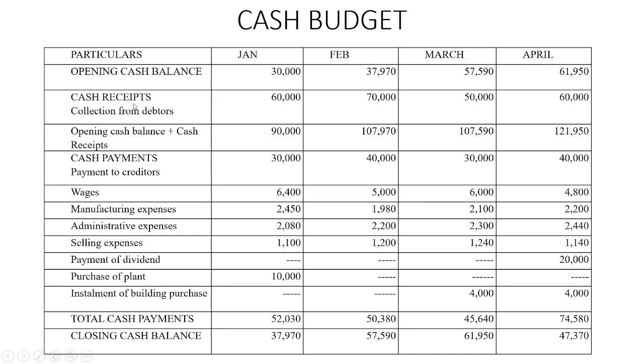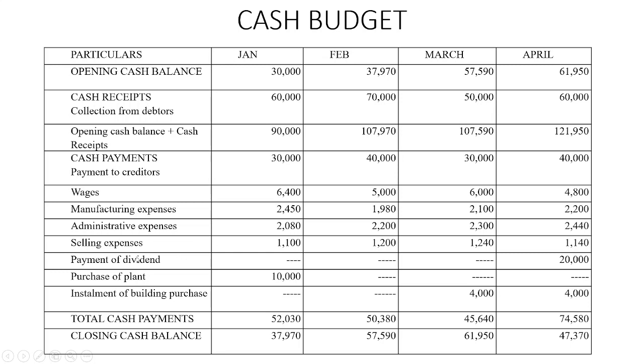This is the only receipt available. We'll have to search whether any other receipts are also there. Then we have to find the total, opening cash balance plus cash receipts, that is 60,000 plus 30,000, which is equal to 90,000. Then the different cash payments have to be considered. So first one is the payment to creditors. Again 2 months credit is there, 30,000. Wages, that is previous month, 6,400. Manufacturing expenses, administrative expenses and selling expenses, again previous month's will be paid this month.